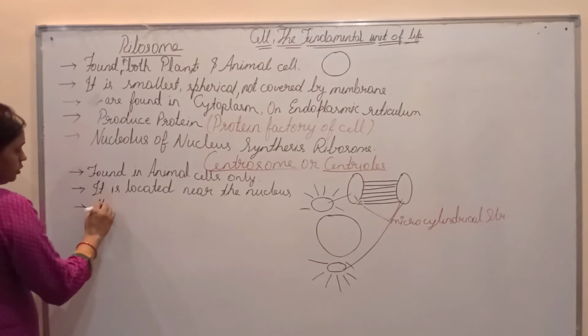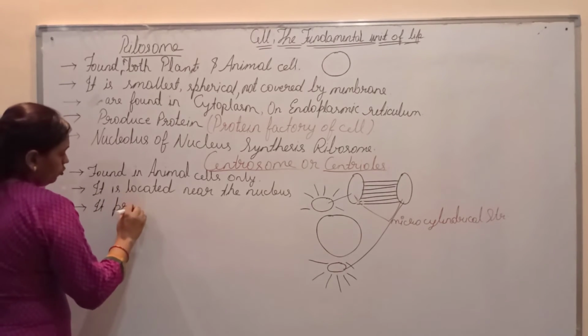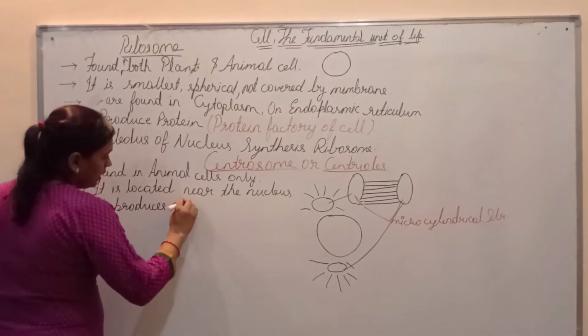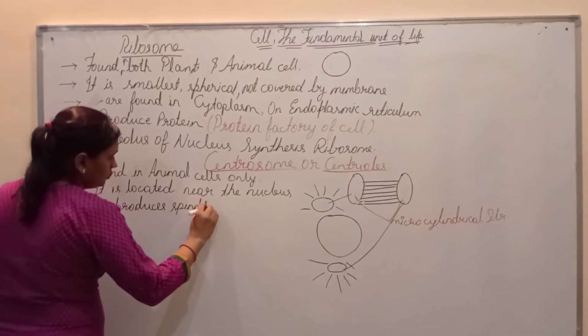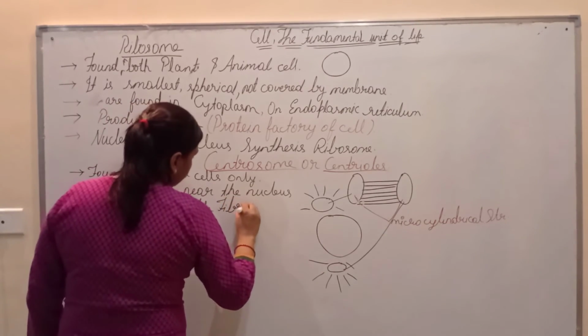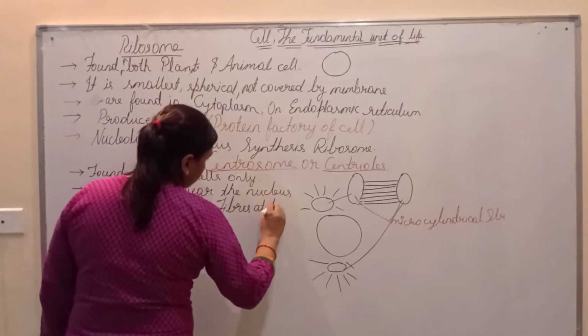It produces spindle fibers at the time of division.